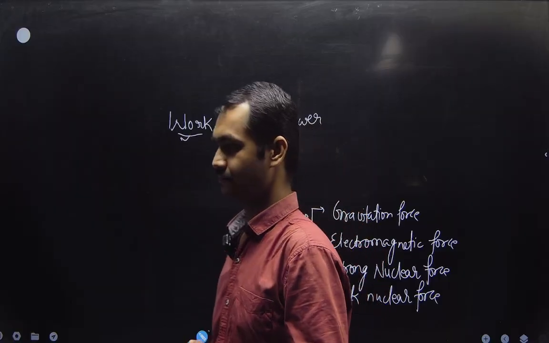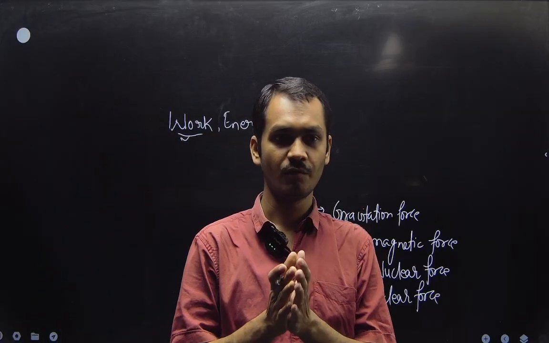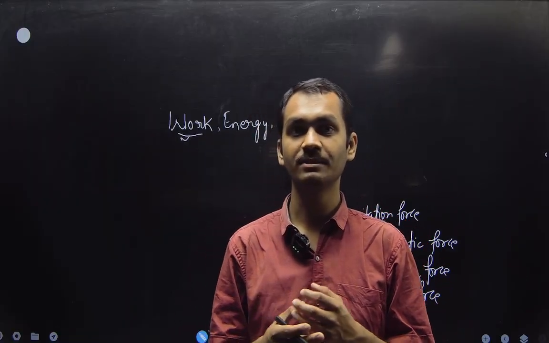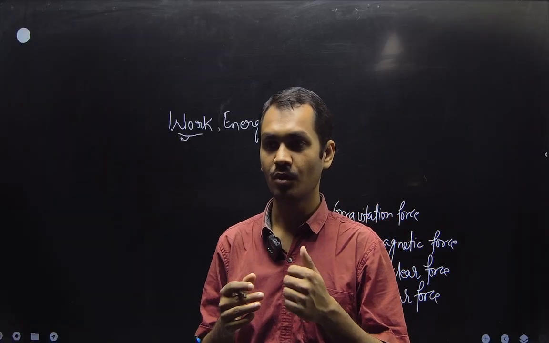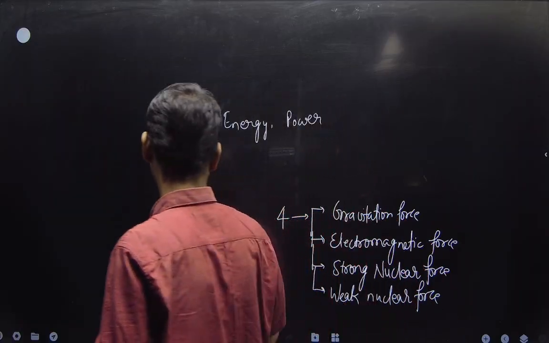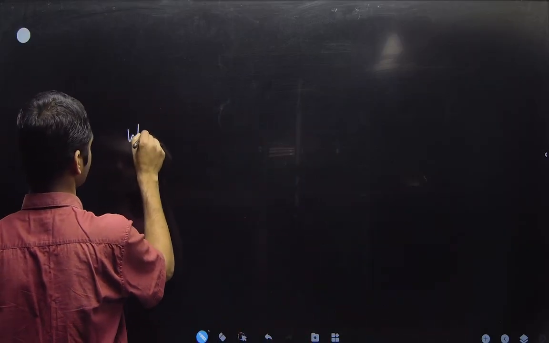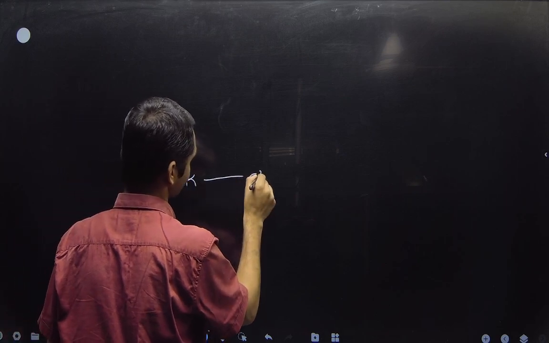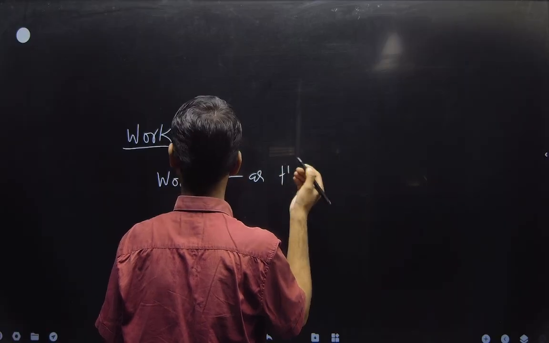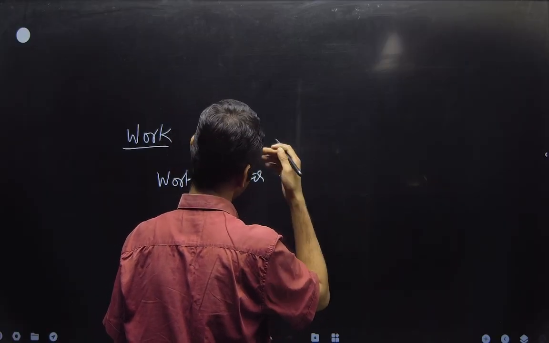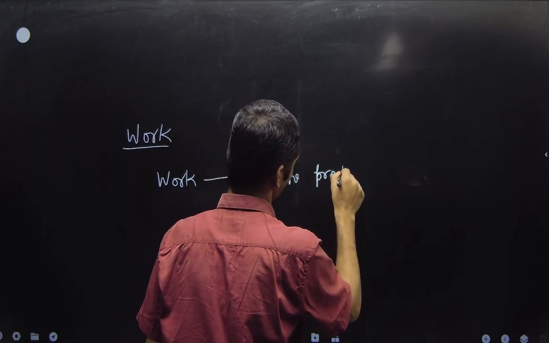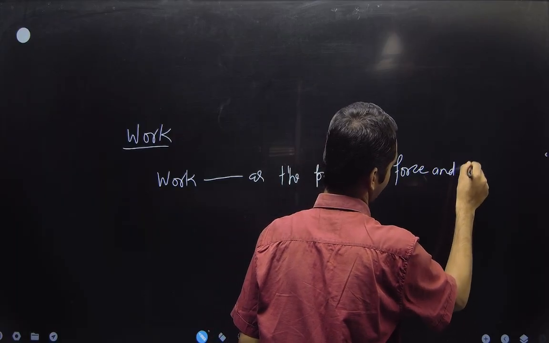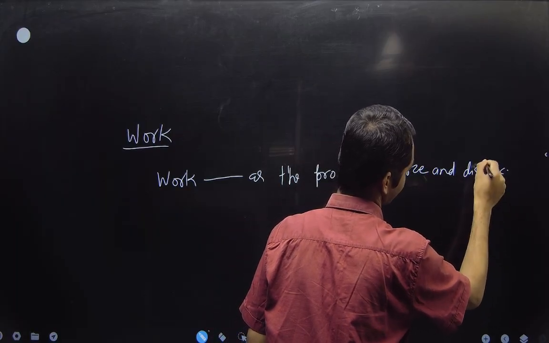So, what is work? Generally, when you apply a force somewhere, it will cause a displacement, a change in position, and that is measured in the form of work. How do we define work? Work is defined as the product of force and displacement, not distance.